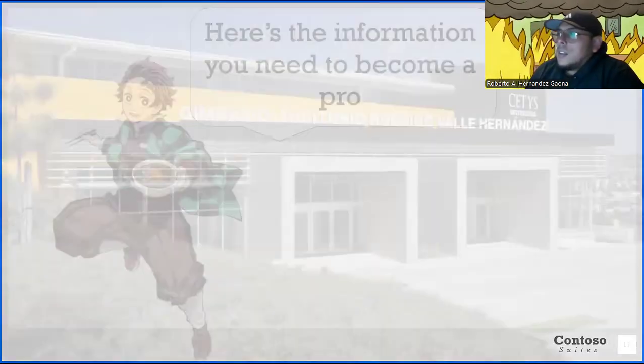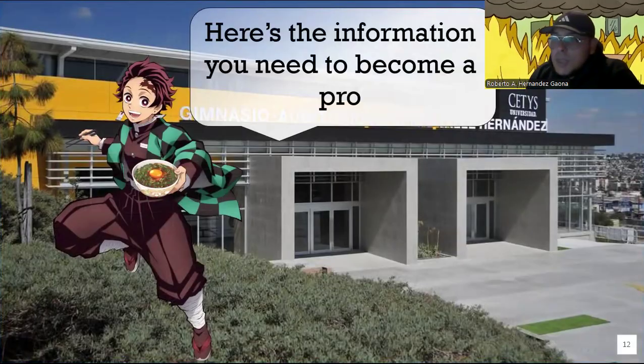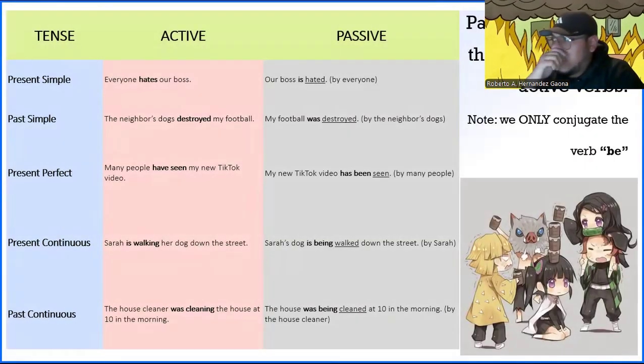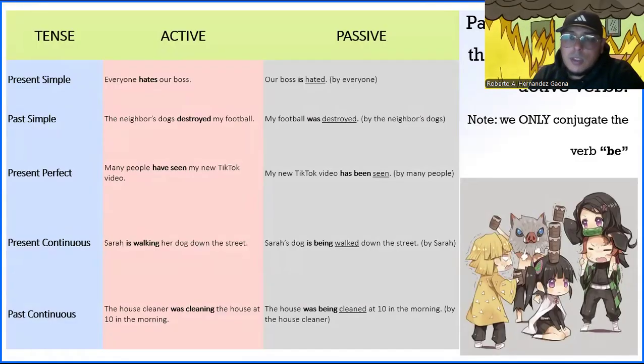Okay. All right. Let's move on to the main information that you need to be a pro at active and passive. So here we have this chart that I made. Obviously we have more tenses. You have 12 tenses, but in this case, we're going to be focusing on these five. You've already seen these five throughout your academic tenure here with us at the school.